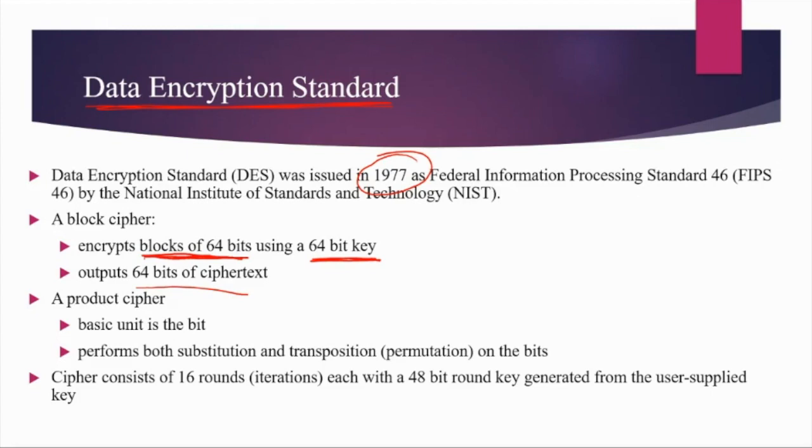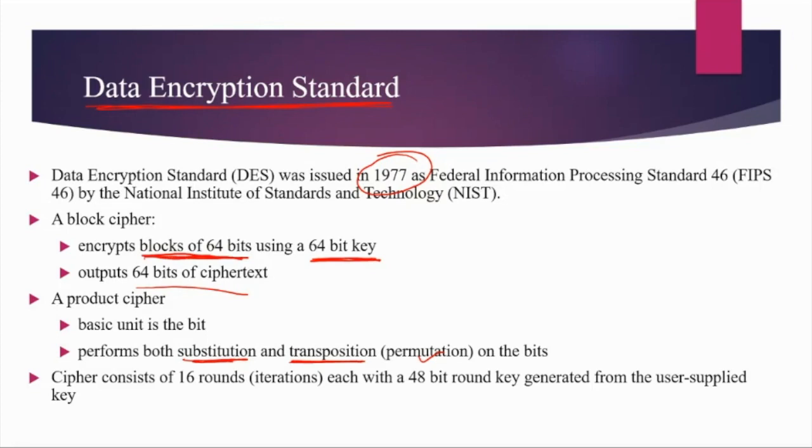It is considered to be a product cipher. If you can recall from our lecture on types of symmetric crypto systems, we discussed two types: transposition and substitution. DES is considered a product cipher, meaning it uses transposition as well as substitution while encrypting. Generally we call transposition permutation. Whenever I use permutation, it means we are somehow rearranging the bits.